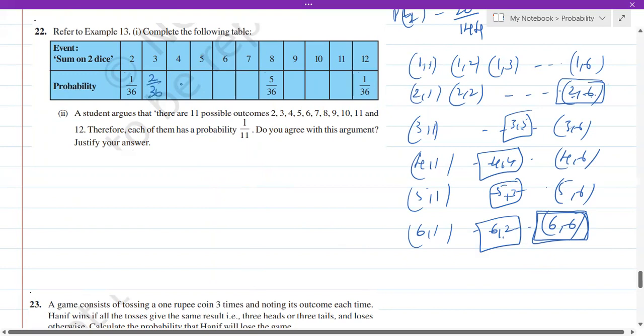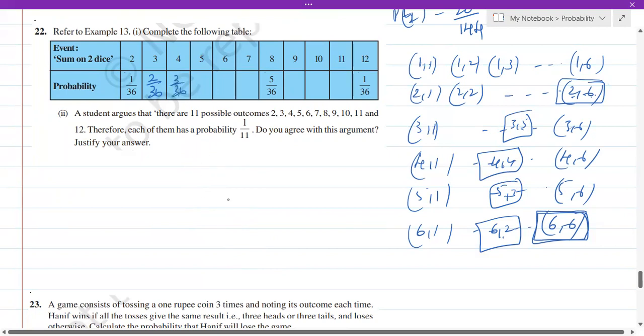Now what is the chance of getting 4? Okay, now let's see the cases. 1 comma 3 is a case where you get the answer as 4. If you add 1 and 3, you get 4. Or 3 comma 1 is also a possible thing. Or 2 comma 2 is a possible thing, isn't it? Any other chance? Any other cases? No, isn't it? So there are only 3 cases out of 36. So we can fill this as 3 out of 36.